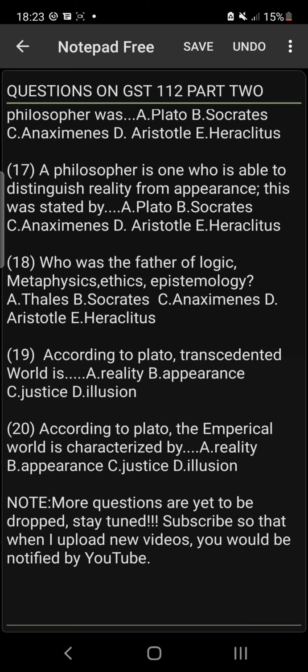Number 19. According to Plato, the transcendental world is dash. Is it reality? Is it appearance? Is it justice or illusion? Please, according to Plato, the transcendental world is reality. All right, number 20 says, according to Plato, the empirical world is characterized by dash. Is it reality? Is it appearance? Is it justice or illusion? Please, the answer is appearance.